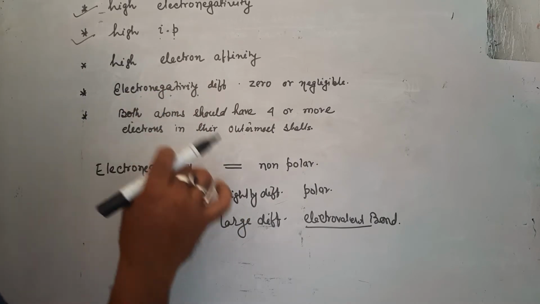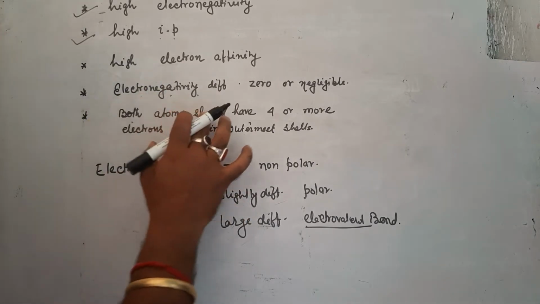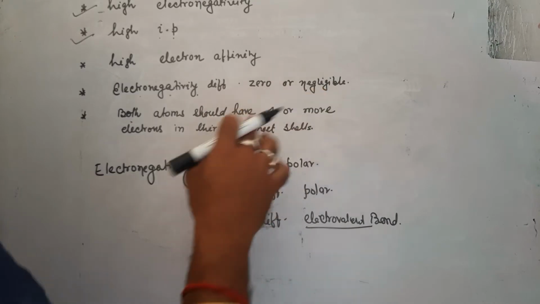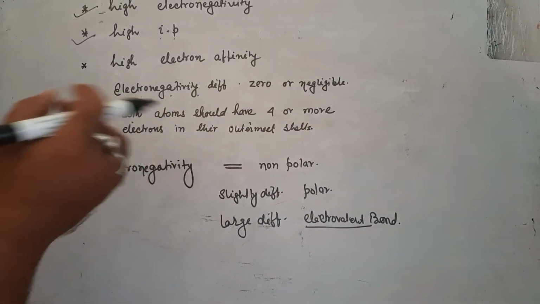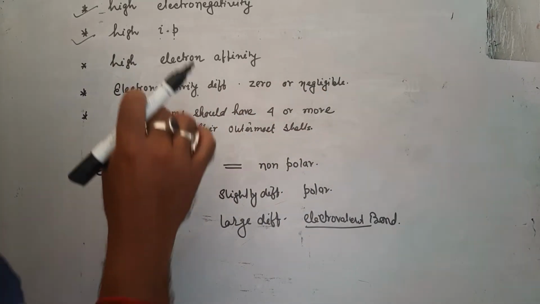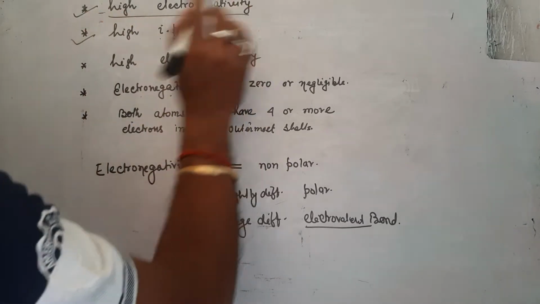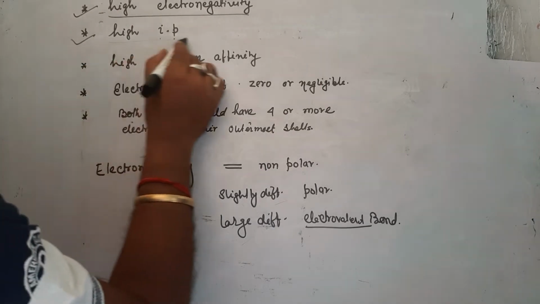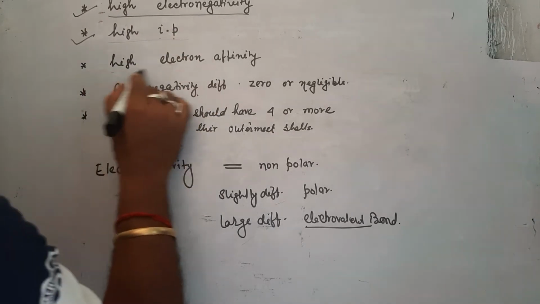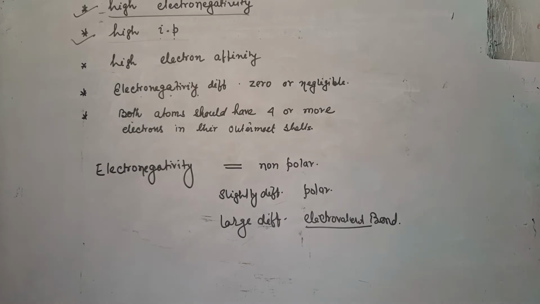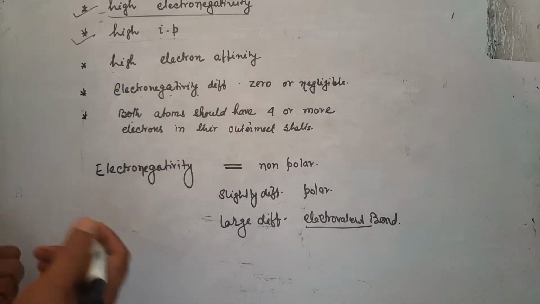Covalent bond means all are non-metals. Both atoms should have 4 or more than 4 electrons, so that means they are non-metals. If they are metals, then the outermost shell electrons may be 1, 2 or 3. So these are the conditions. If there is high electronegativity, high ionization potential, high electron affinity, it means they cannot release electrons. They always try to receive electrons.